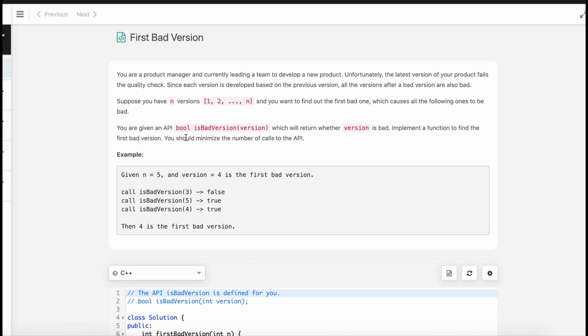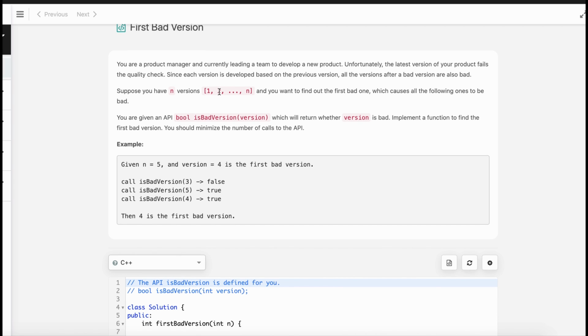Unfortunately, the latest version of your product fails the quality check. Since each version is developed based on the previous version, all the versions after a bad version are also bad. Yeah, true. Suppose you have n versions, 1, 2, up to n. You want to find out the first bad one, which causes all the following ones to be bad. Yes, once version x becomes bad, then x plus 1, x plus 2, up to n will become bad.